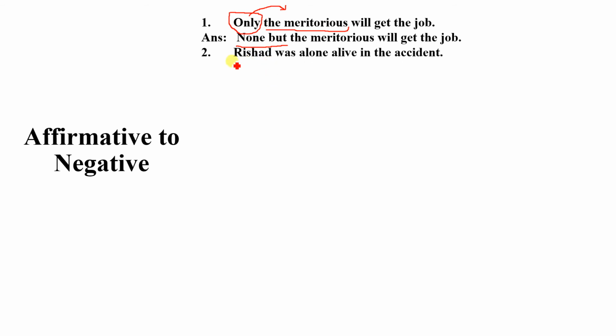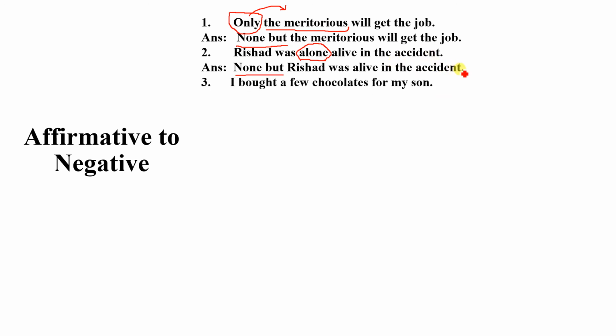And the second sentence: "Rishad was alone alive in the accident." Here the keyword is "alone." So instead of "alone" we have to use "no one" at the very beginning of the sentence: "No one but Rishad was alive in the accident." So according to meaning there is no change, but according to structure both sentences are different from each other, but the meaning is the same. One is affirmative and another is negative.